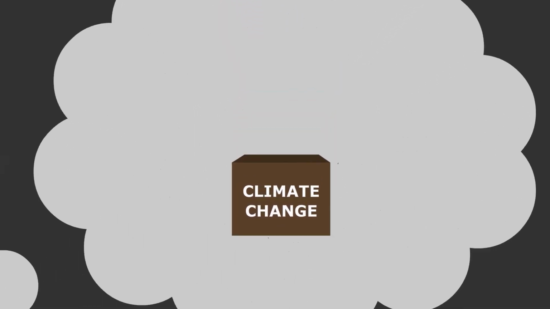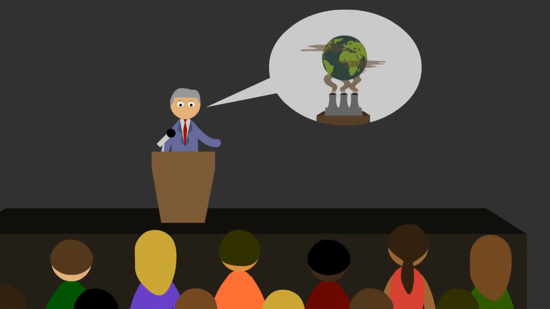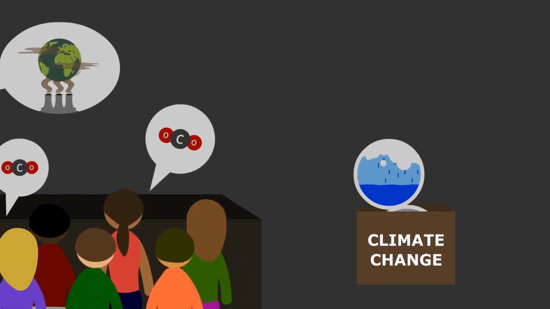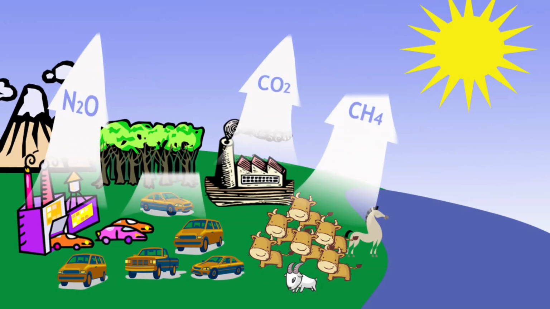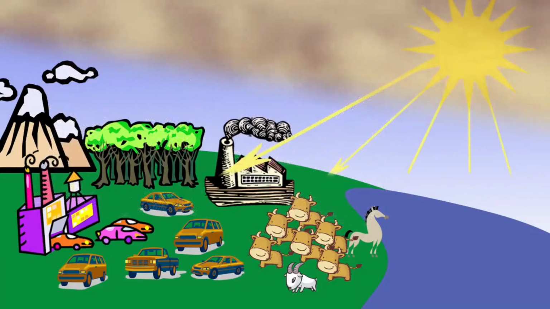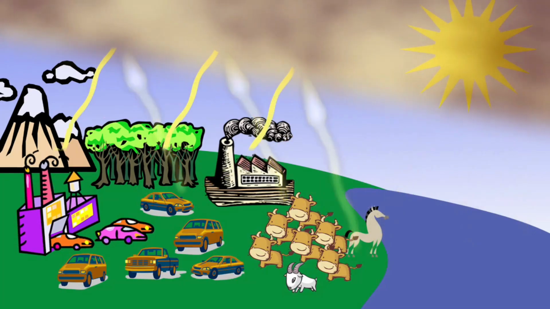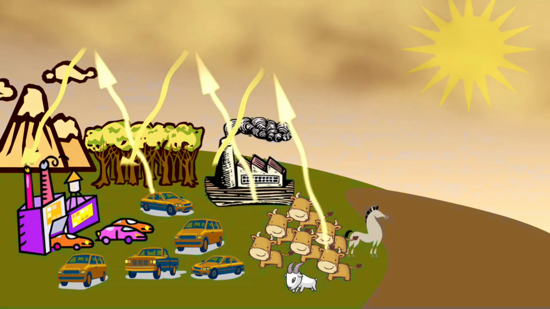Climate change refers to long-term shifts and alterations in the Earth's climate patterns and systems. It is primarily caused by human activities, specifically the emission of greenhouse gases into the atmosphere. These gases, such as carbon dioxide and methane, trap heat from the sun, leading to a phenomenon known as the greenhouse effect.